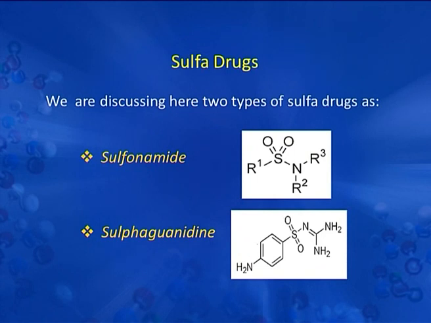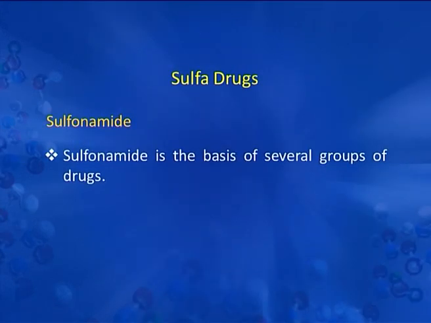We are discussing here two types of sulfur drugs, sulfonamide and sulfaguanidine. Here we have the structures. This is the structure of sulfonamide and this is the structure of sulfaguanidine. Now we will discuss one of the sulfur drugs, sulfonamide.